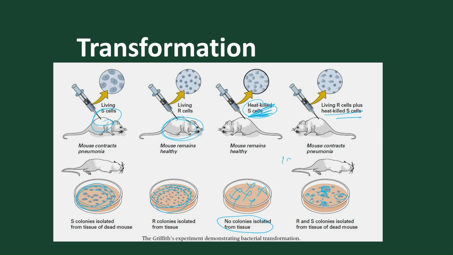For example, suppose we have taken 100 R2. After transformation, we find 50 S and 50 R2. So this 50 S, converted from R2, will form a capsule and cause death. So this is how transformation takes place.